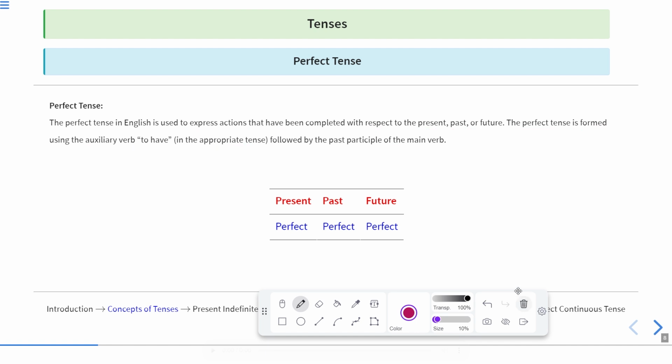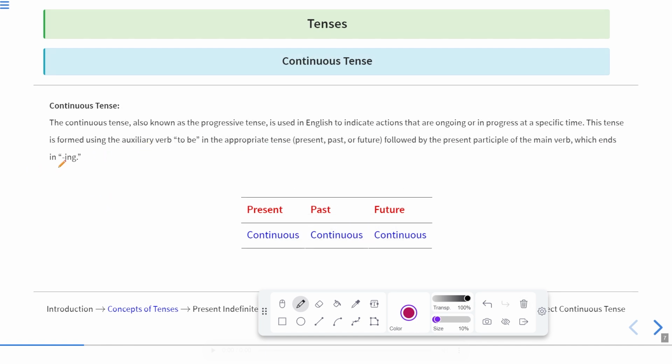Now, if you talk about the continuous tense, as I told you here, the auxiliary verbs, what was important? To have be form, and also verb with ing. These two things are important in case of continuous tense. Whether it is present continuous tense, past continuous tense, or future continuous tense, we will have two patterns. Definitely, one, the form of be. The forms of be in present tense are is, are, and am. And in case of past tense, it will be was and were. And in case of future tense, it will be will be and shall be.